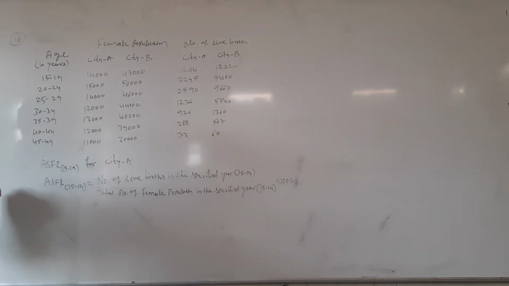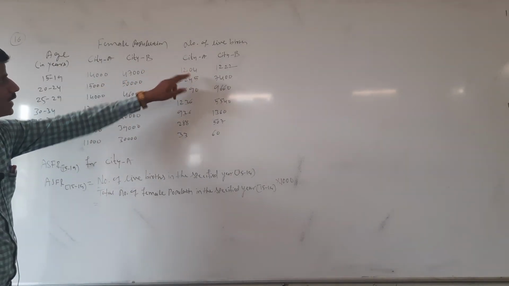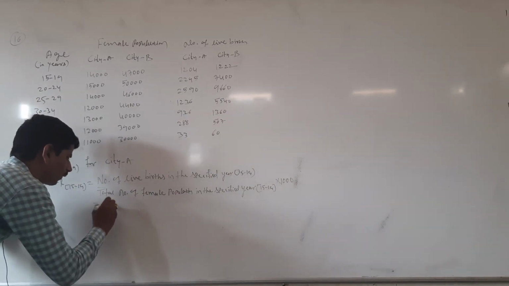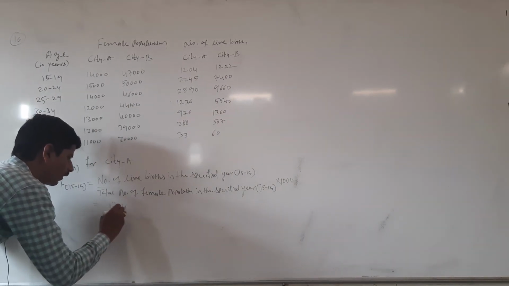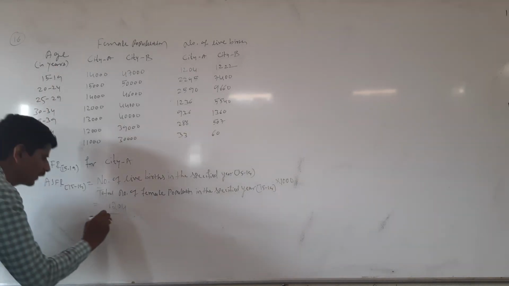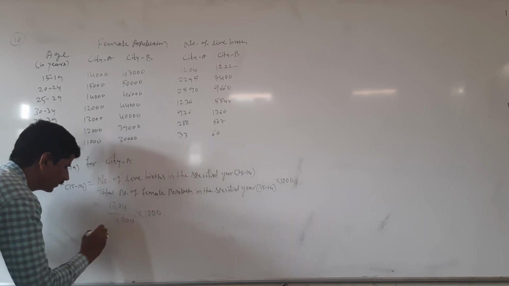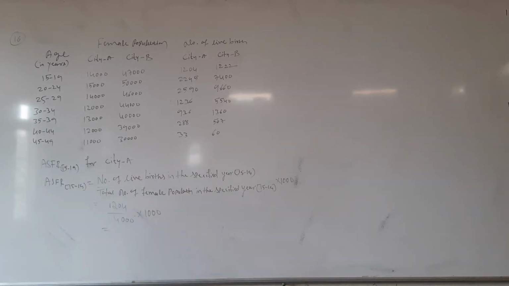Here number of live births for city A is 1,204, divided by number of female population for city A, 14,000, into 1000, then you will get 86.